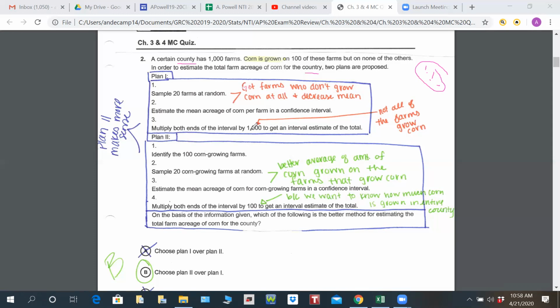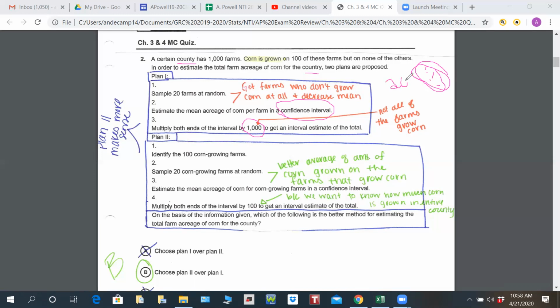Then they're going to find the confidence interval, which is good because we're not in a census, so we want to use the confidence interval. And they're going to multiply both ends of the interval by 1,000. That makes sense. So it's kind of weird, but it makes sense because once we found this average of all of our farms, what if we got an average of 20?